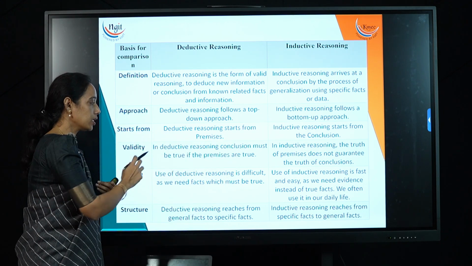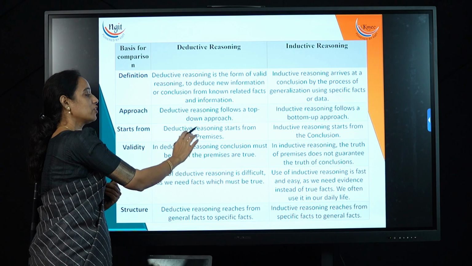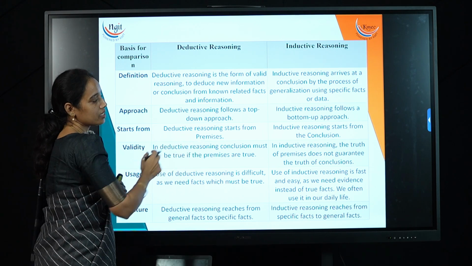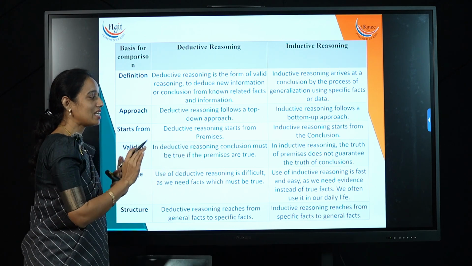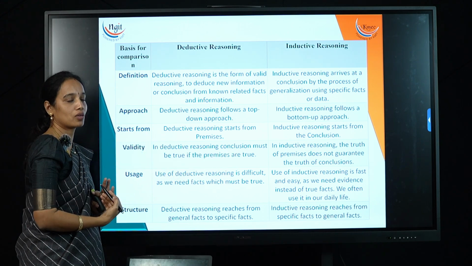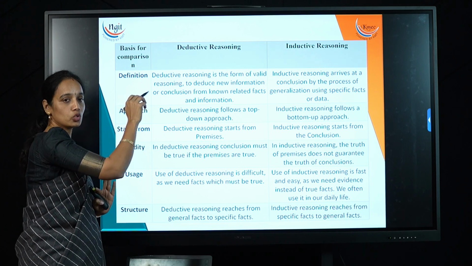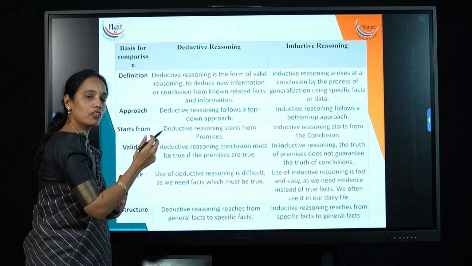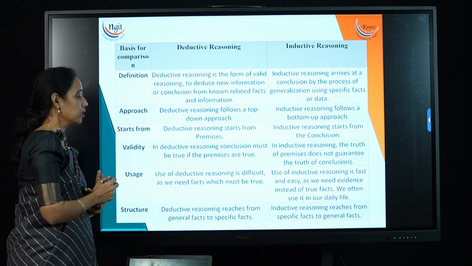In deductive reasoning, the conclusion must be true if the premises are true. Whereas in inductive reasoning, the truth of the premises does not guarantee the truth of the conclusion. Why? Because it starts from the conclusion, so it doesn't guarantee the truth of the conclusion.